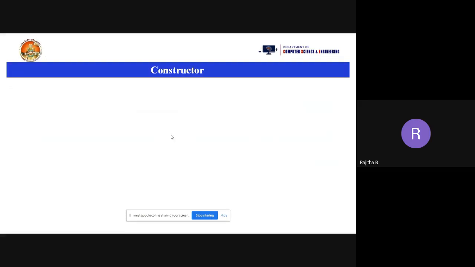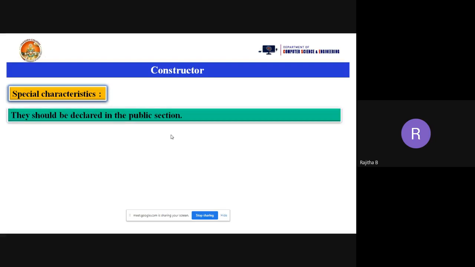Now what are the specialties, the characteristics, of a constructor? You can see the characteristics of a constructor. They should be declared in the public section. Why? Because a constructor is also a member function, and how do we call a member function? Using an object. When you are calling the function with the object, it must be declared in the public section. If you are calling the function with an object, that function must be declared under public only.